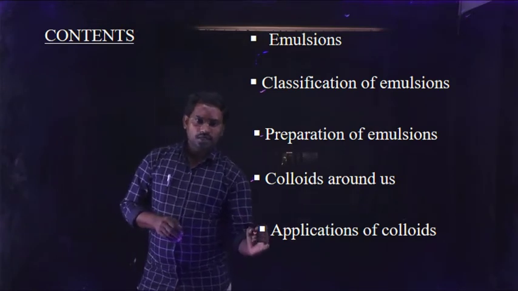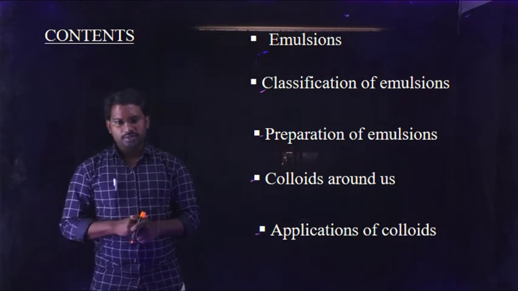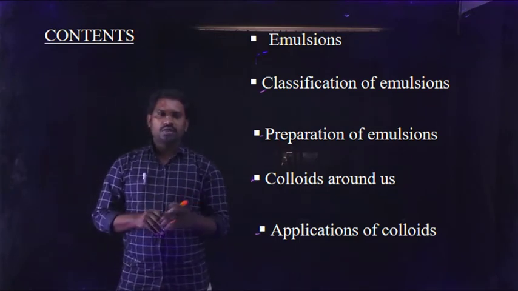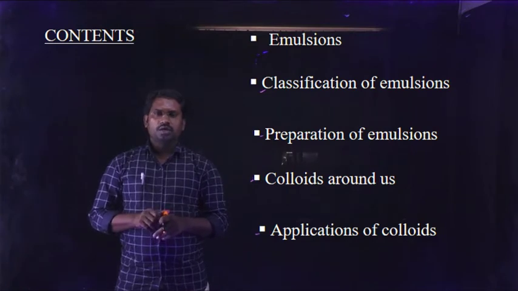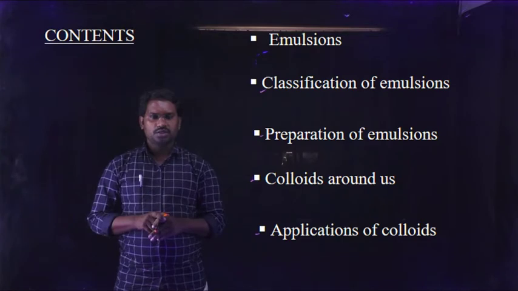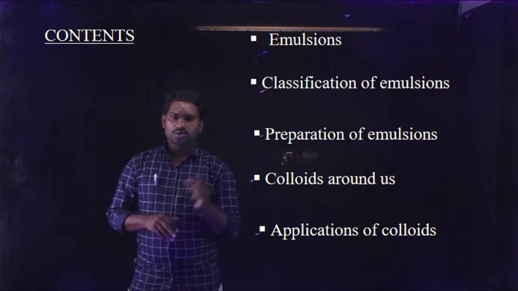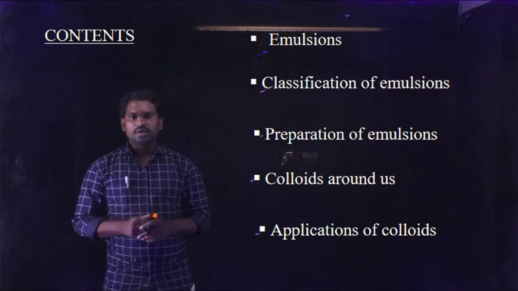And finally, applications of colloids. What are the applications of colloids in our regular life? In many industrial preparations, colloids can be used in the rubber industry, paint industry, and various other industries. These are the main important contents presented in the video.